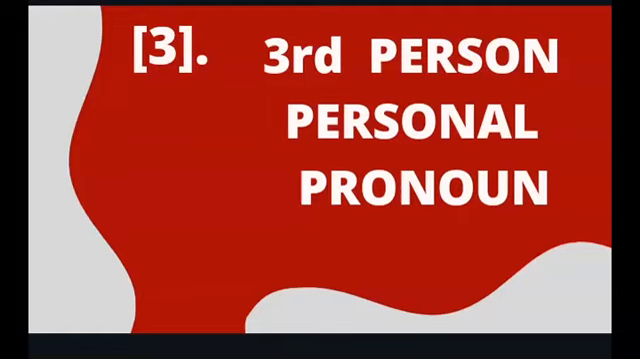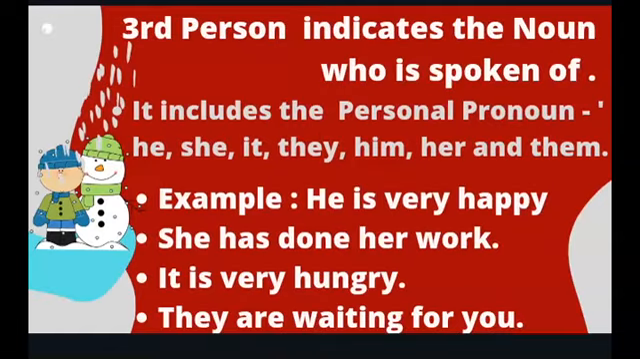Third person personal pronoun indicates the noun who is spoken of. For example, he, she, it, they, him, her, and them. Example, he is very happy. She has done her work. It is very hungry. They are waiting for us. They are waiting for you.